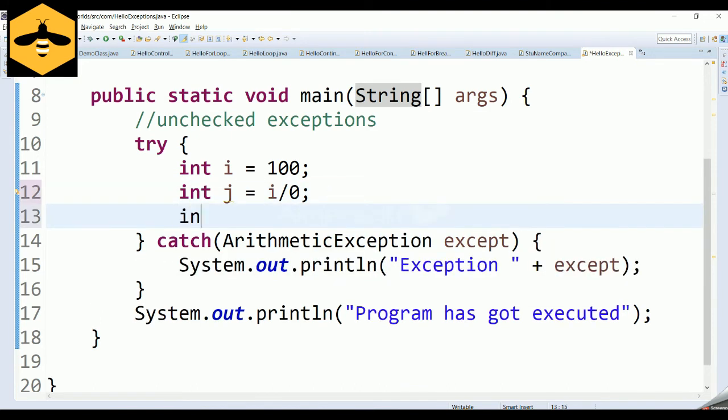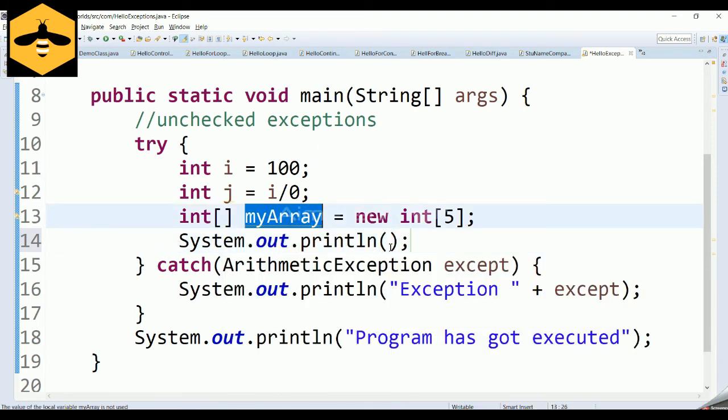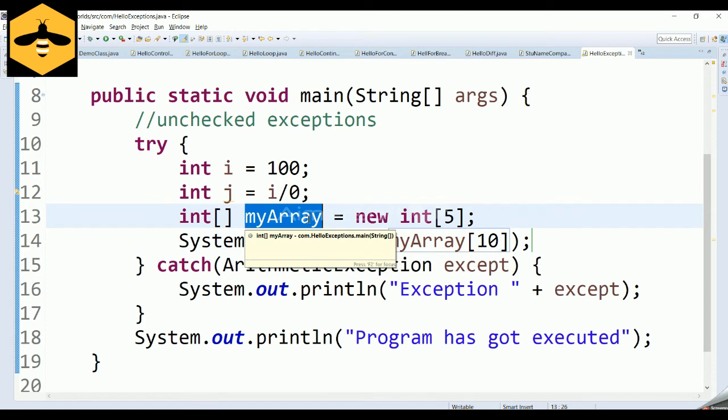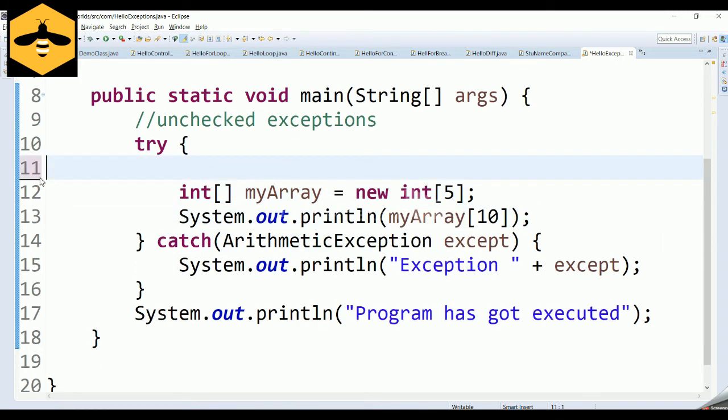For example, if we are going to initialize an integer array, this is going to be my array, equal to a new integer array, and it has its size as 5. And now if you are trying to print the size of the array, it is 5. Now if I am trying to print the 10th element of the array, which obviously is not going to sit in this particular array, because this array's index is going to be from 0 to 4, because the length is going to be 5. But as per the code, I am trying to print the 10th element of the array. So what will happen in that scenario?